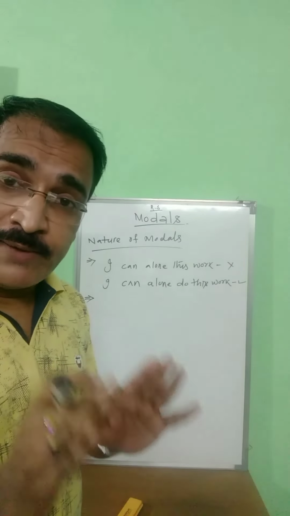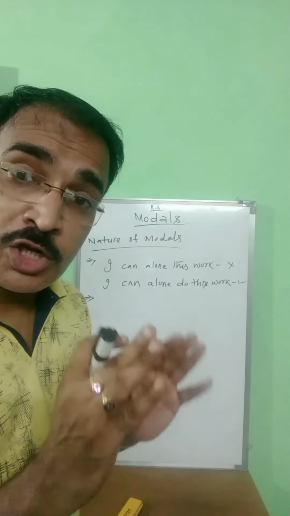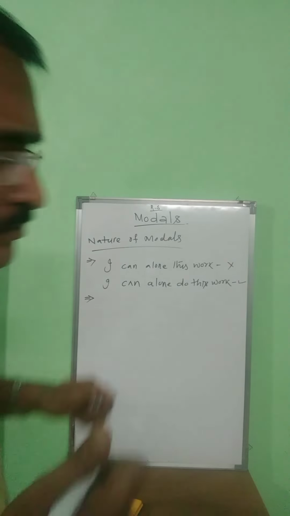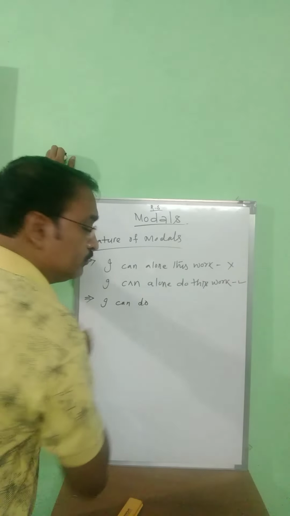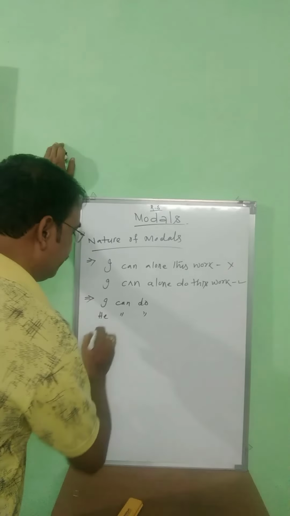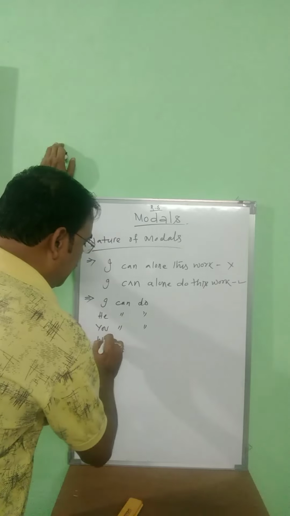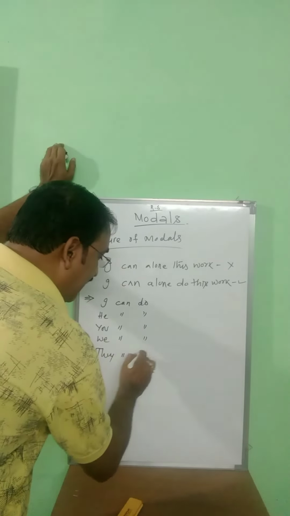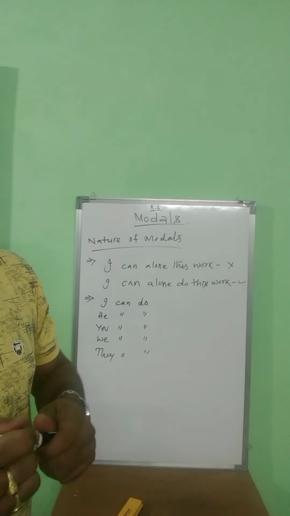Modals never change according to the person or number of the subject. For example, you can say I can do, he can do, you can do, we can do, they can do, etc. Clear?